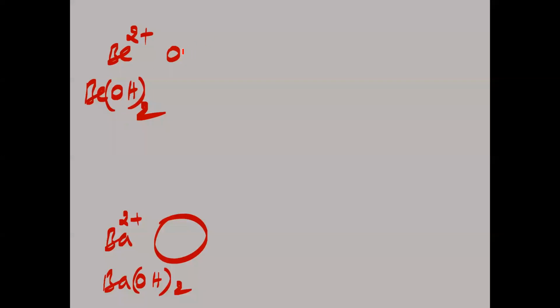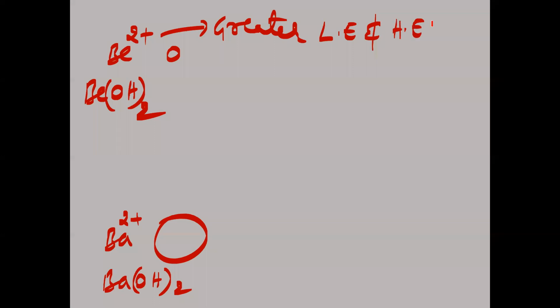This beryllium, being smaller than barium, means Be2+ has greater lattice enthalpy and hydration enthalpy than Ba2+. Be2+ has greater ionization, greater lattice enthalpy and greater hydration enthalpy.